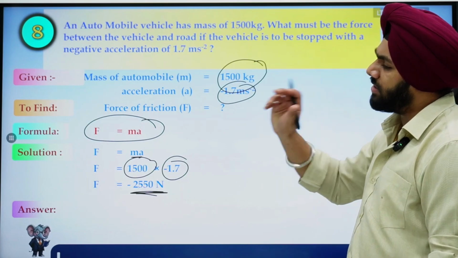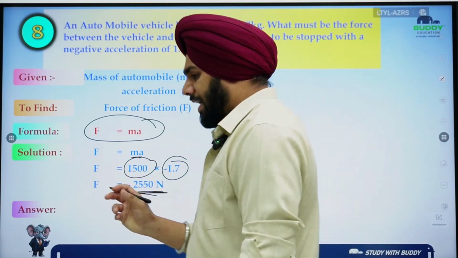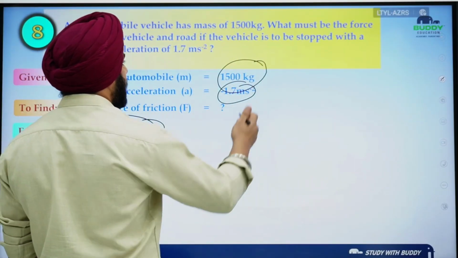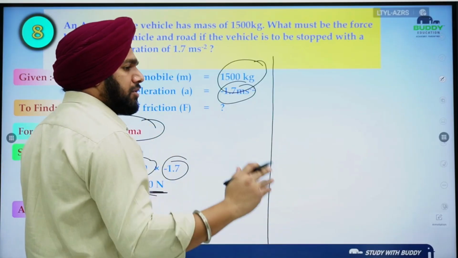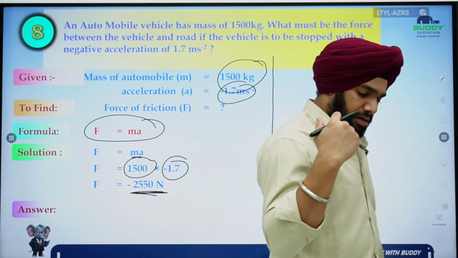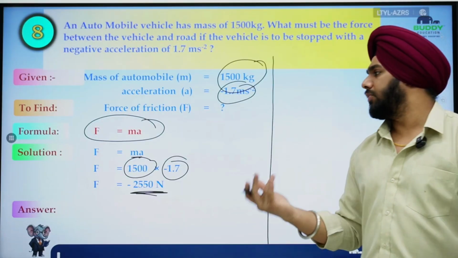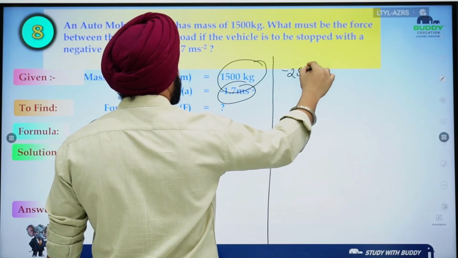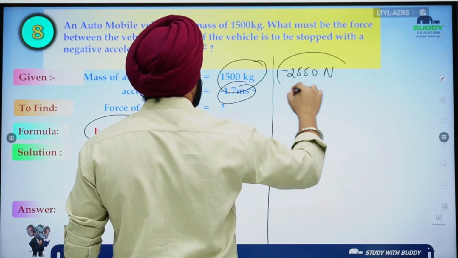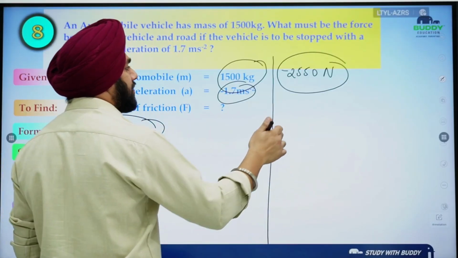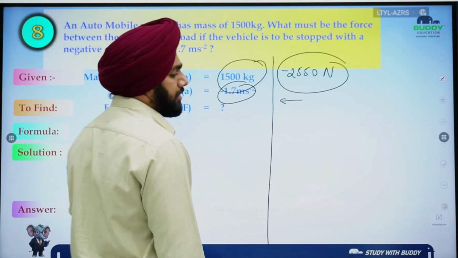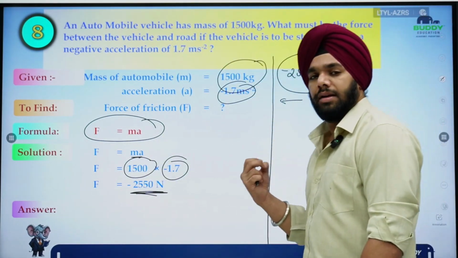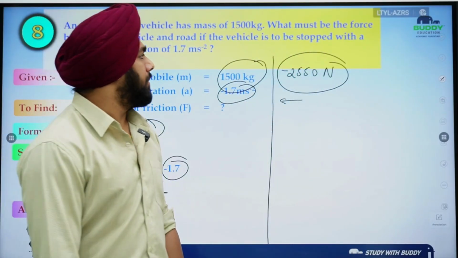This is the force which the brakes will apply on the tires to stop the car, right? Or eventually it is being stopped by the road, so this is the final force, the force of friction between the car and the road, being applied. But the value will remain the same, 2550 Newton. Because the car was moving in the right direction, this force is acting in the left direction. That is why we are giving the minus sign. So the minus sign always signifies the direction. Is that clear? Okay. Coming down to the next question.